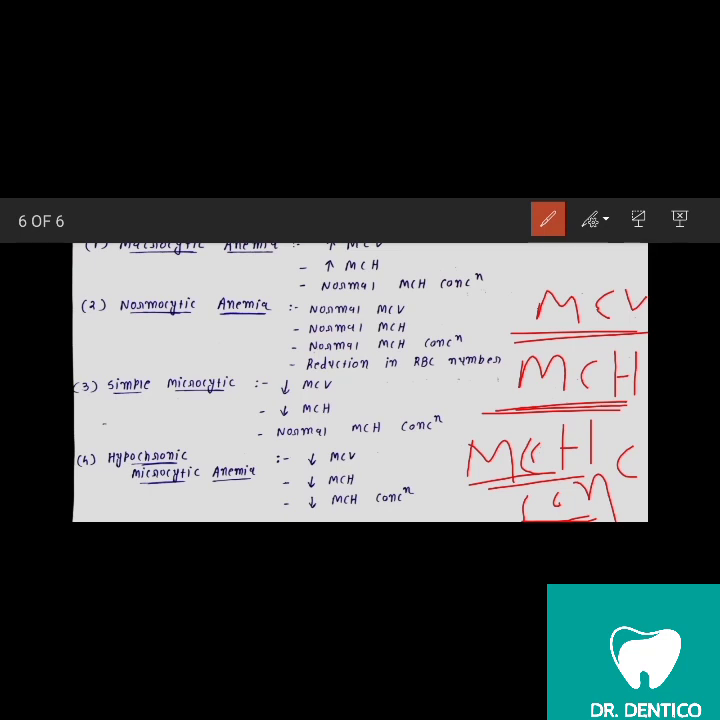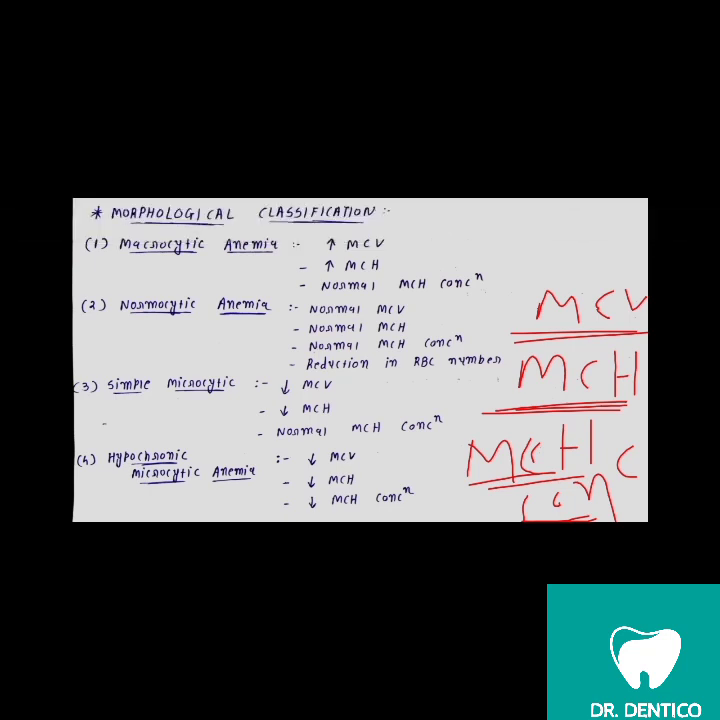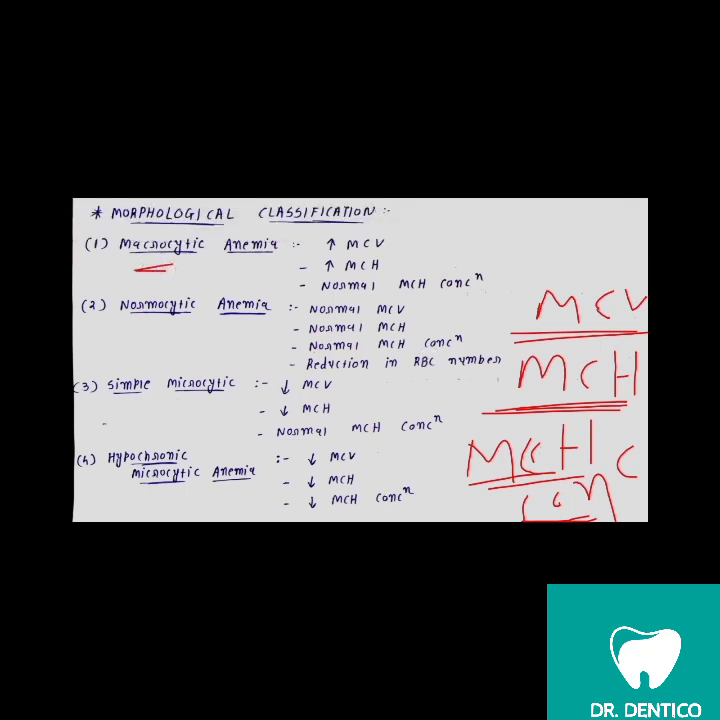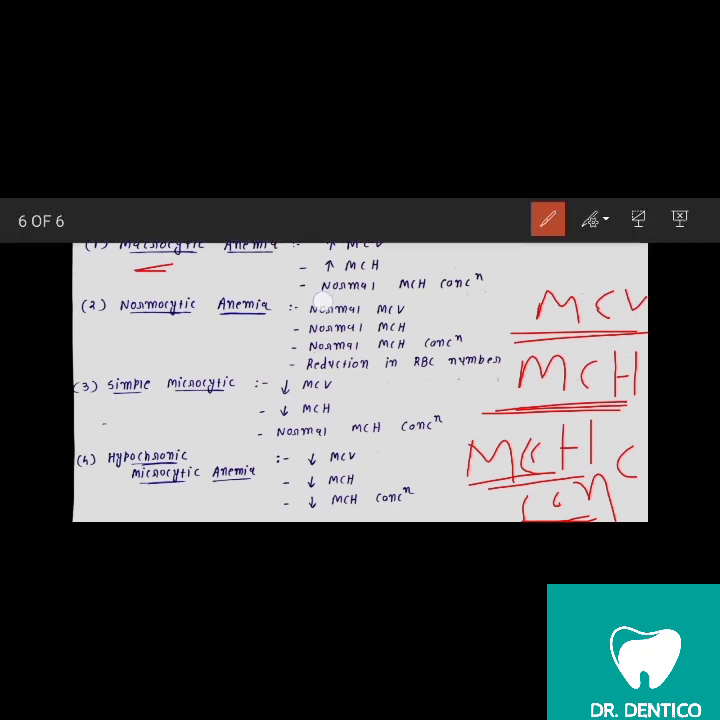Okay. Now first is the macrocytic anemia. In macrocytic, the word suggests something is enlarged here. That is macrocytic anemia. In macrocytic anemia, increased MCV, so mean corpuscular volume will increase. Then increased MCH, mean corpuscular hemoglobin will increase. And after that, mean corpuscular hemoglobin concentration is normal. Note this thing, MCH concentration is normal here.